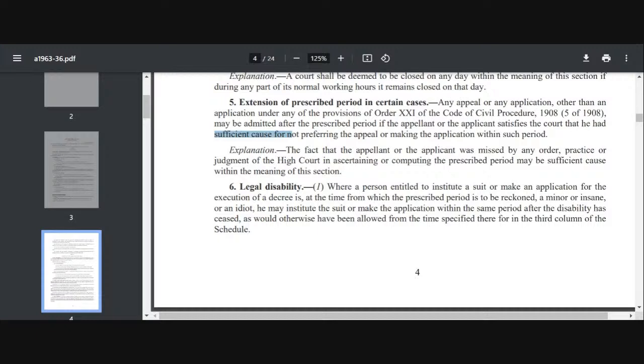If you have sufficient cause due to which you cannot prefer the appeal or you cannot make the application within that time period, then your delay will be condoned by the court. One very important thing to note down is Section 5 is not applying to suits. So delay cannot be condoned under Section 5 for a suit. It's only for appeal and for application.